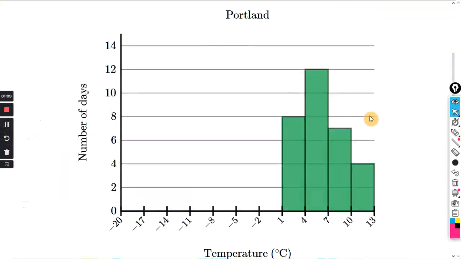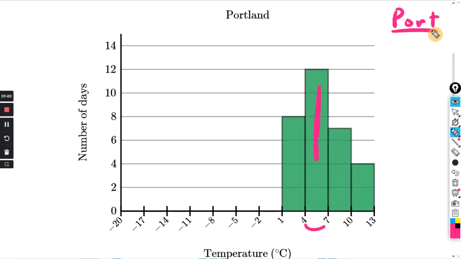The center for Portland, you could count, but you really could just eyeball it. If we took this part of the graph and put it here, the center is still somewhere in this section. We're just looking to find the center. So I'm going to say the center for Portland is between 4 and 7.